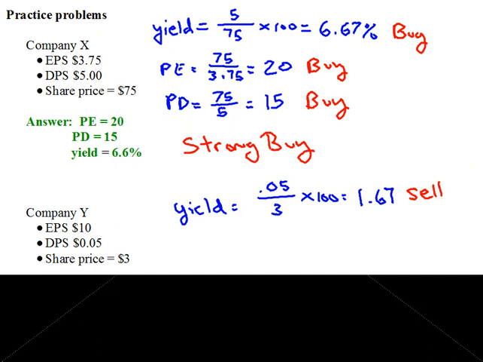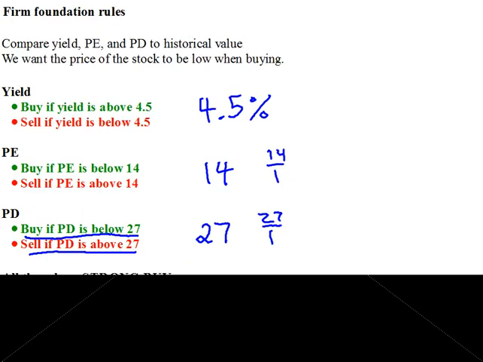All right, let's do the P ratio. The P ratio would be the price per share, which is 3, divided by the earnings per share, which is 10. And so the P ratio would be 3 divided by 10, which is 0.3. Now that's a very low P ratio compared to the historical average, which is 14.